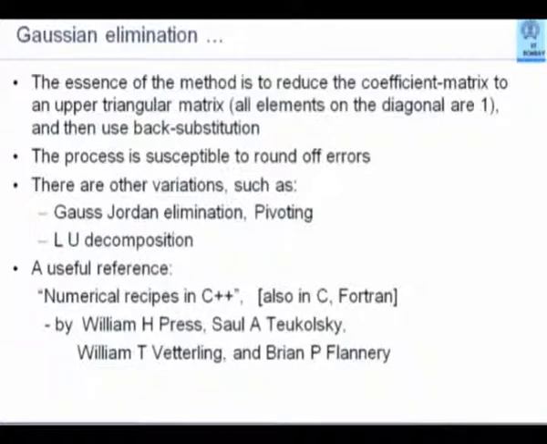Many of you will be actually solving large problems involving even 1,000 such variables, 10,000 such variables. And it's amazing how complex the analysis of the algorithms will become and how difficult it will become to get numerical solutions. The book reference that I have given here is probably one of the most excellent books.